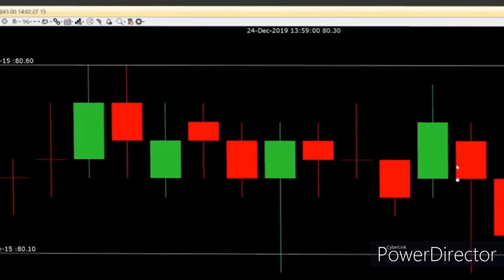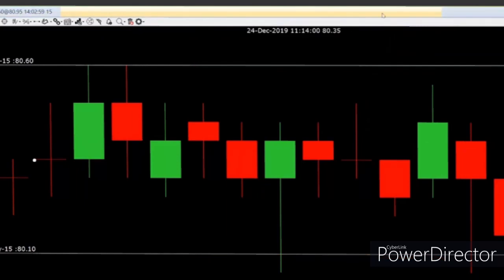So, what about an area of basing? Friends, one thing. A support once broken going ahead may act as a resistance. A resistance once broken going ahead may act as a support. Whereas, a basing area once broken, the entire area may act as an area of support or an area of resistance.